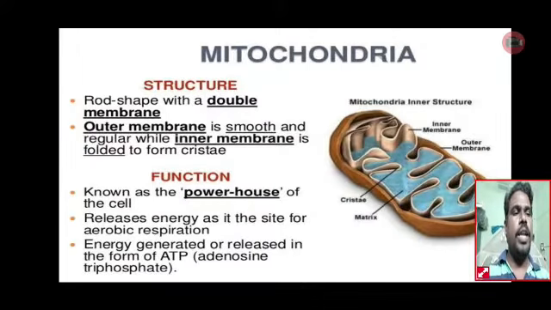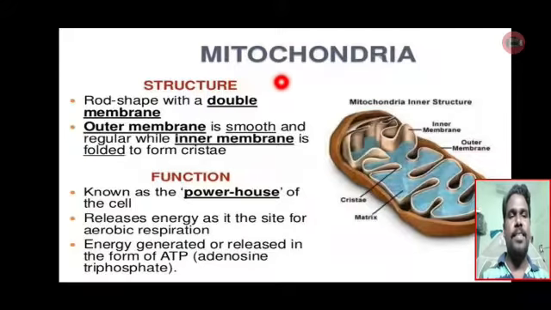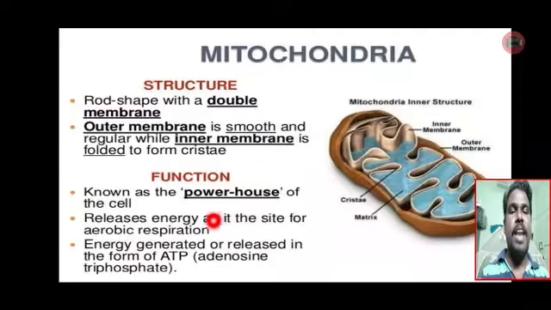See the next cell organelle, that is mitochondria. This is the most important cell organelle for both plants and animal cells. Why? Because the mitochondria releases energy as it is the site for the aerobic respiration. That is why this mitochondria is known as the powerhouse of the cell. Means it releases the energy. It gives the power to the cell.